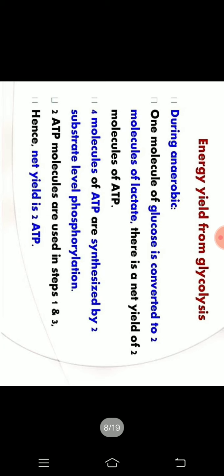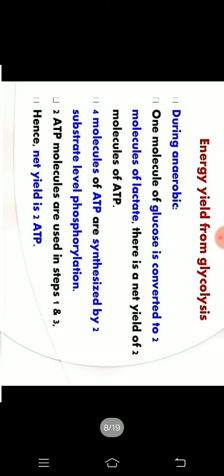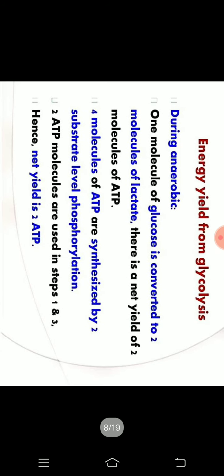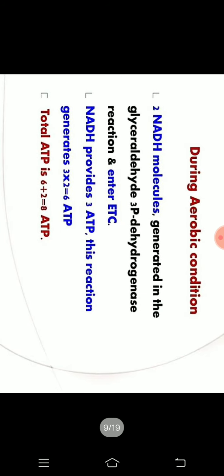What is the total yield of glycolysis? As I told you at first, there are two phases, the preparatory phase and the payoff phase. In the preparatory phase, 2 molecules of ATP are utilized, and in the payoff phase 4 molecules of ATP are produced. So what is the net ATP? The net yield of glycolysis is 2 molecules of ATP. Now we will see what happens during aerobic and anaerobic conditions.